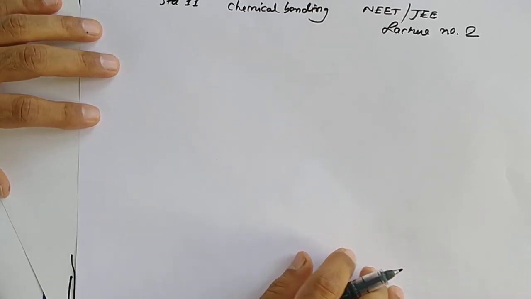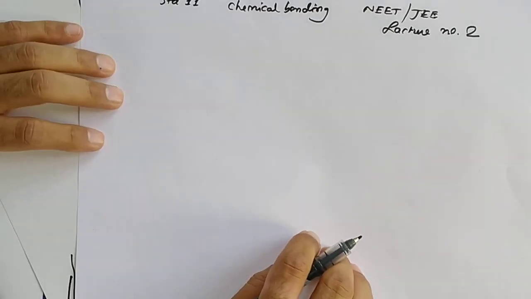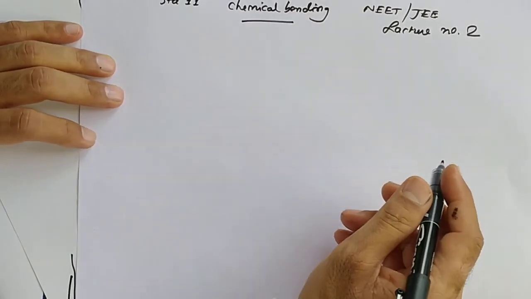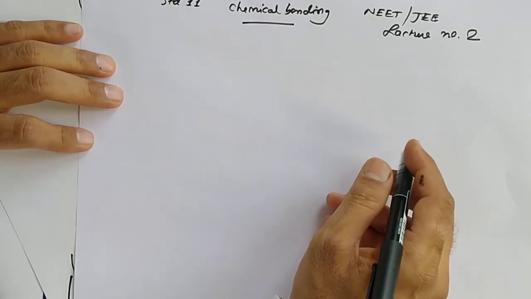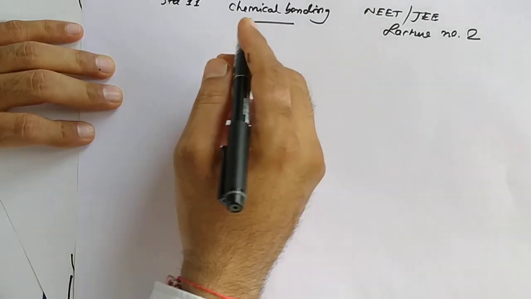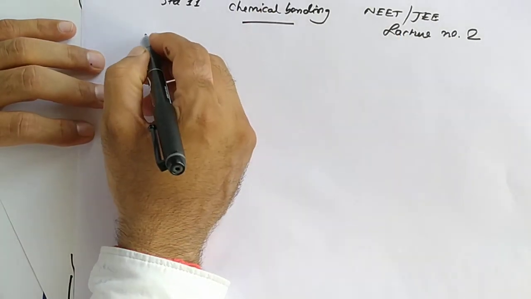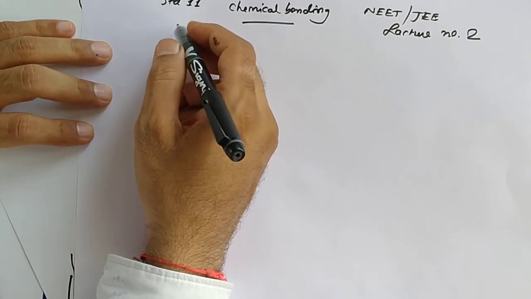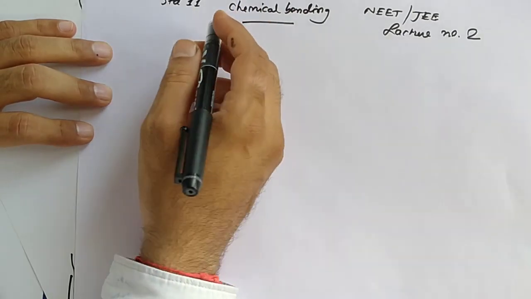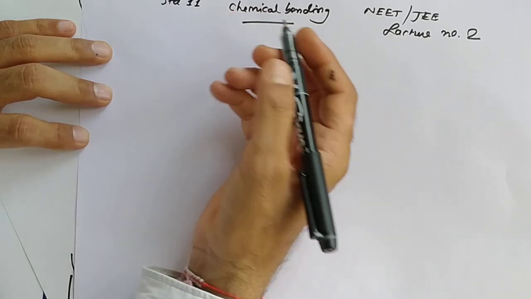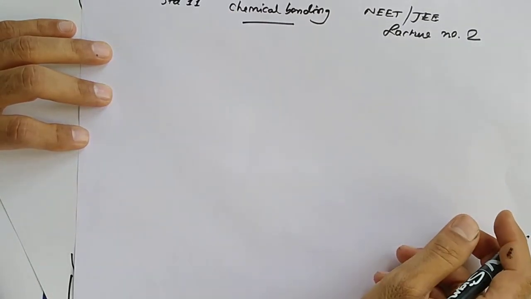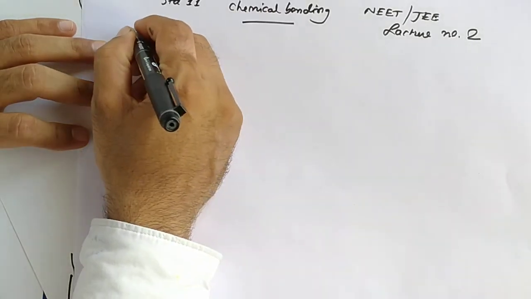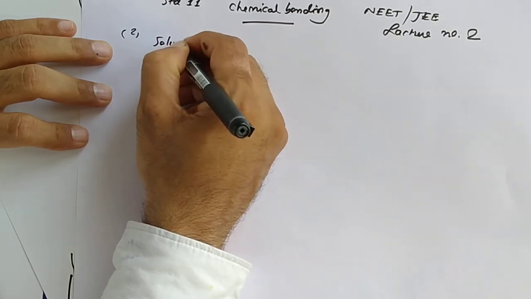Okay. In the last lecture, we discussed some basic concepts for NEET and JEE. Here in the second lecture, we will discuss some other basic concepts which are most important for NEET and JEE. Many questions are asked. We are talking about covalent compounds and their properties. The last property we discussed in the last lecture was conductivity. Now the second property is solubility.